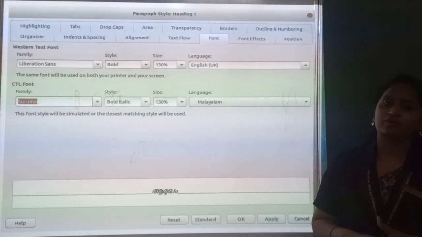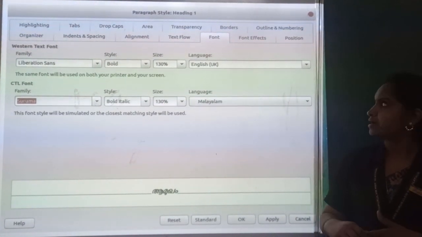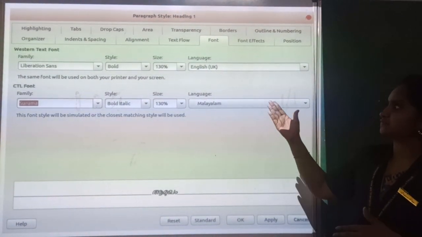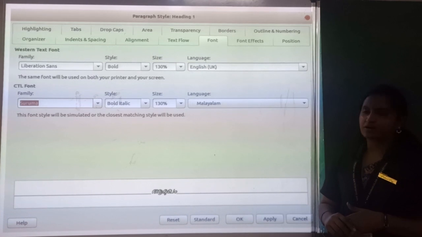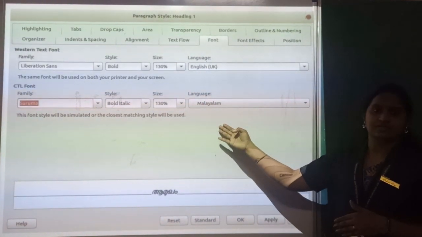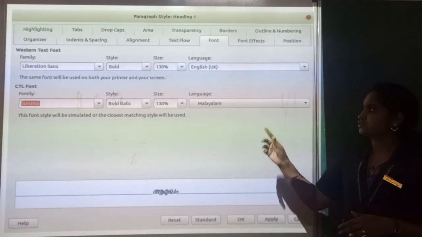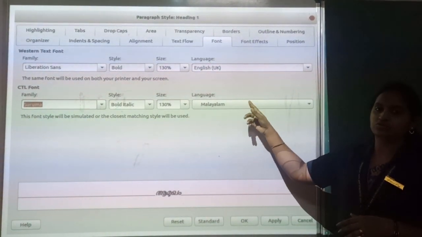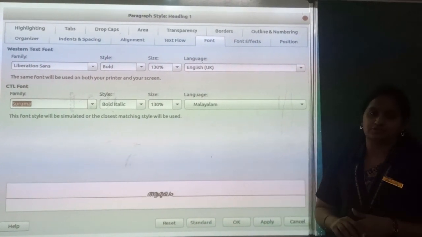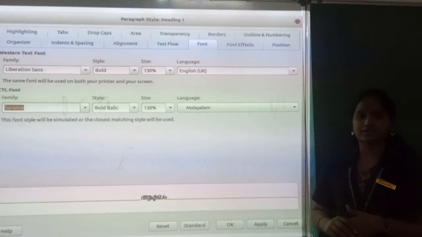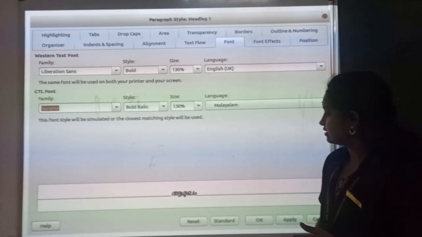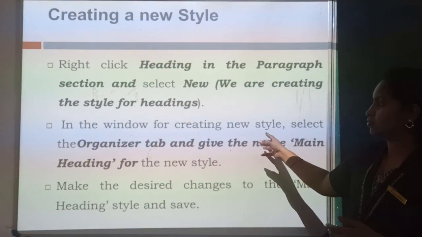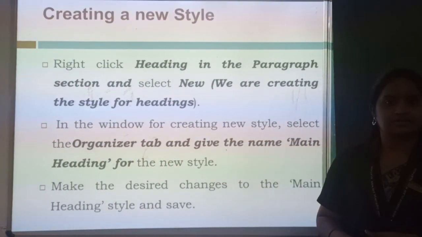An example will be shown in the following video. Clear? And you can adjust the font size and font color. If you need to apply any special effects, you can apply them. If you are using a Malayalam font, you can use this CTL format. In this you can select not only the Malayalam language, you can use all the Indian languages also. Okay students, like this you can enter the details and just click apply. It will be displayed below the main heading, Heading 1 or Heading 2, which you have selected.